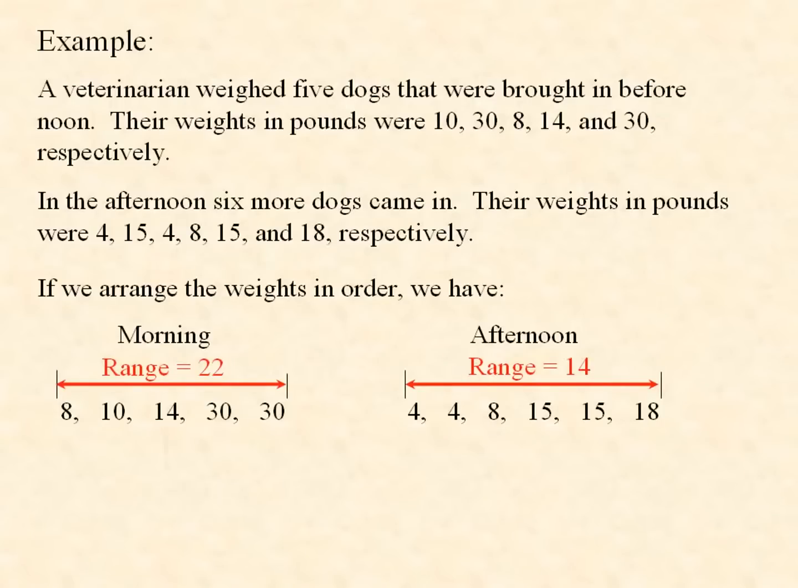Another statistic is the middle number. In the morning, that's 14. That's called the median. But in the afternoon, the median is halfway between the 8 and the 15. So we take the average of those two numbers, 8 plus 15 divided by 2. And that gives us 11.5 for the median weight in the afternoon.